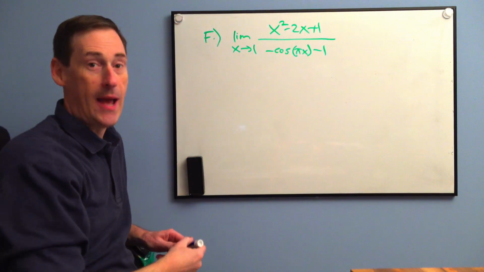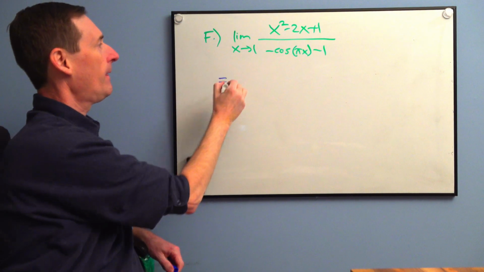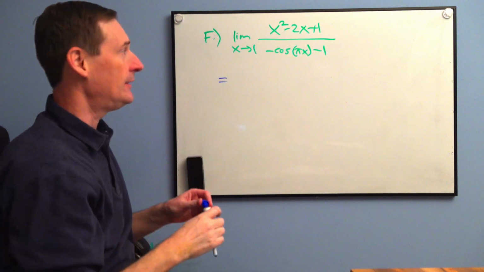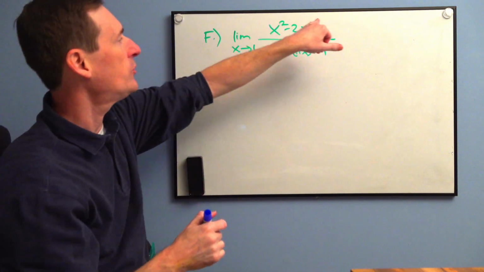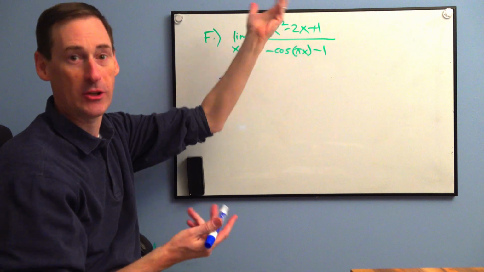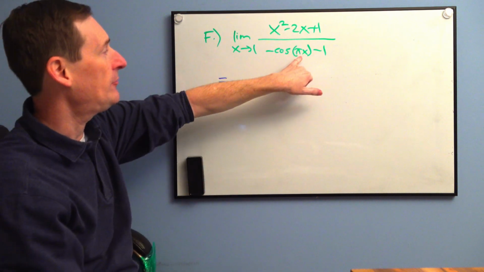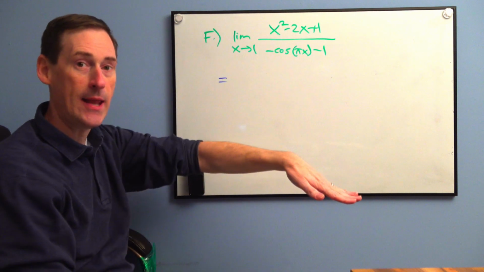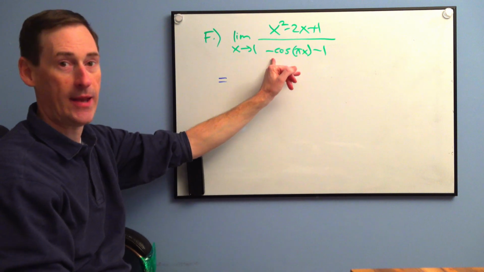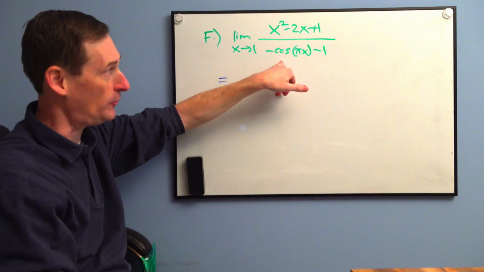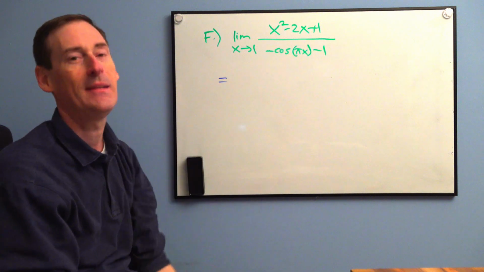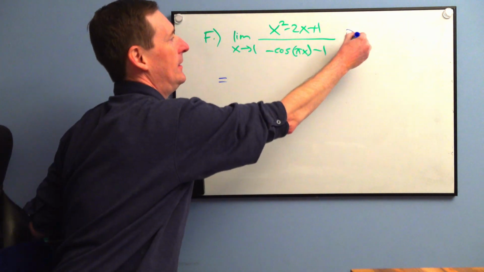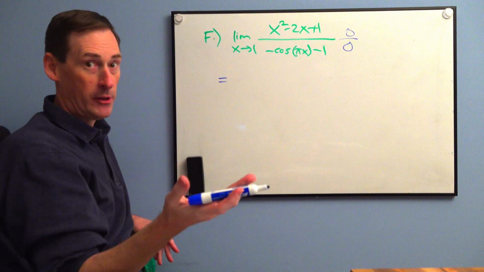All right, abracadabra. Okay, so take 1, try to plug it in. 1 plus 1 is 2, and then minus 2, there's a 0 on the top. Cosine of pi is a valley, -1, but then it's -1, so it turns it into a positive 1. Minus 1, it's 0 over 0. Of course it is. So L'Hopital's does apply.